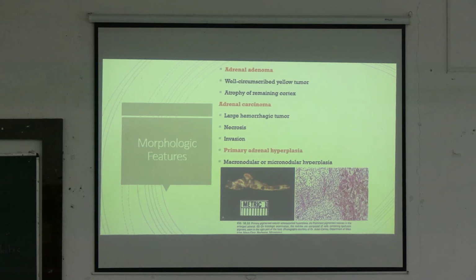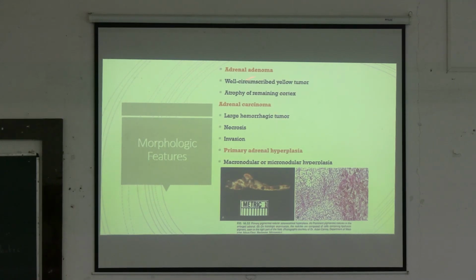In case of adrenal adenoma and adrenal carcinoma, we find the tumor in the adrenal gland. In case of adrenal adenoma, since it is a benign condition, there will be a well circumscribed yellow tumor and atrophy of the remaining cortex.